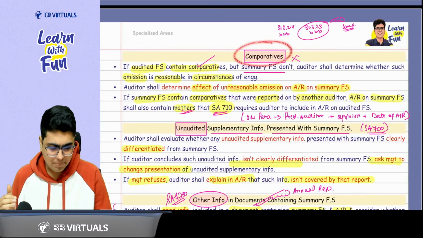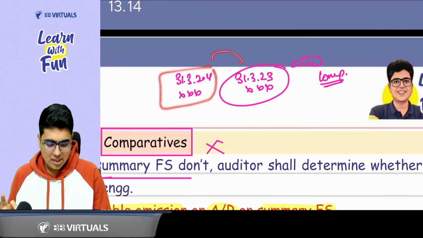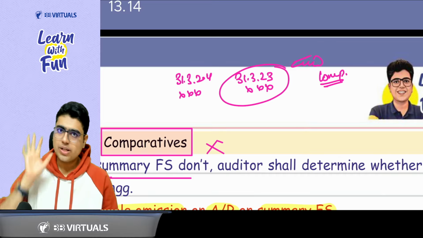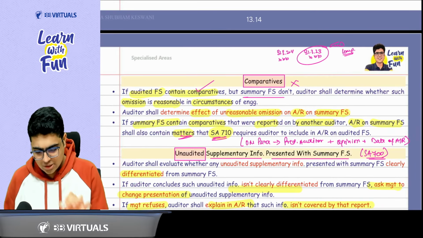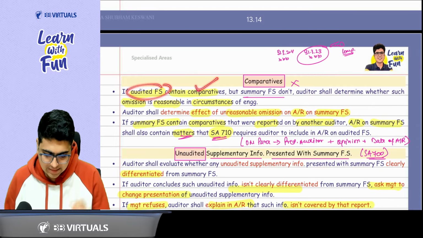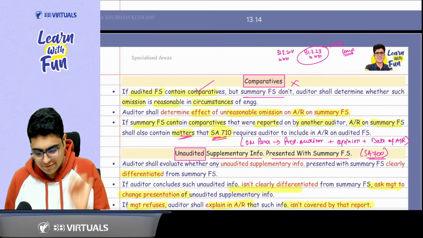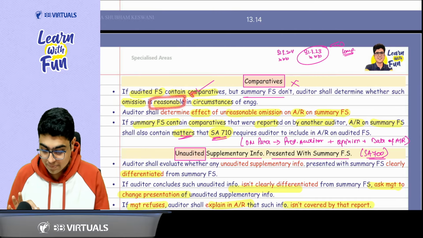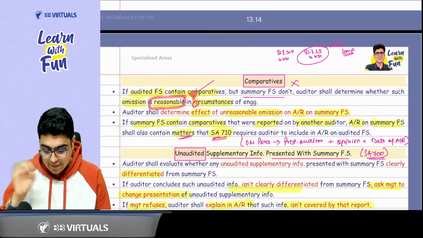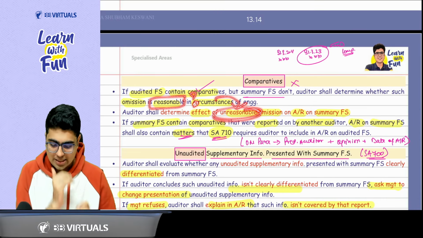Now talking about the comparatives. Sir, what is the comparative? So if the figure is given of 31st March 24, the comparative will be 31st March 2023. Got it, sir? So it's a very simple thing given here. Please read with me. So if the audited financial statements contain the comparative, but summary financial statements don't, then see whether this omission of not including the comparative is reasonable. Is it reasonable? And if you feel no, it is unreasonable, then you need to determine the effect.